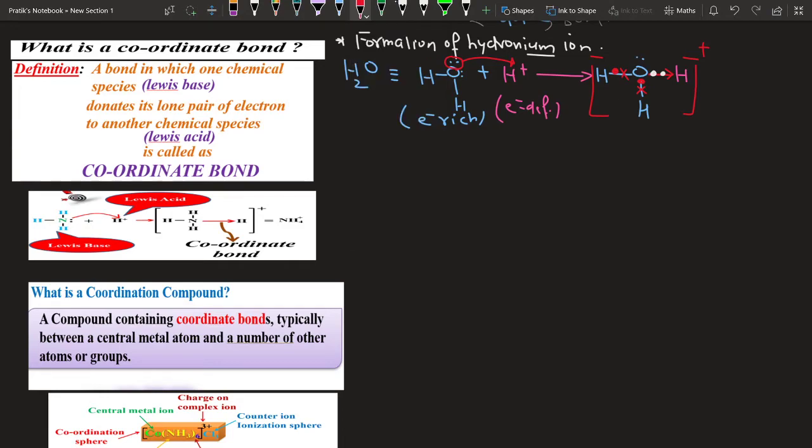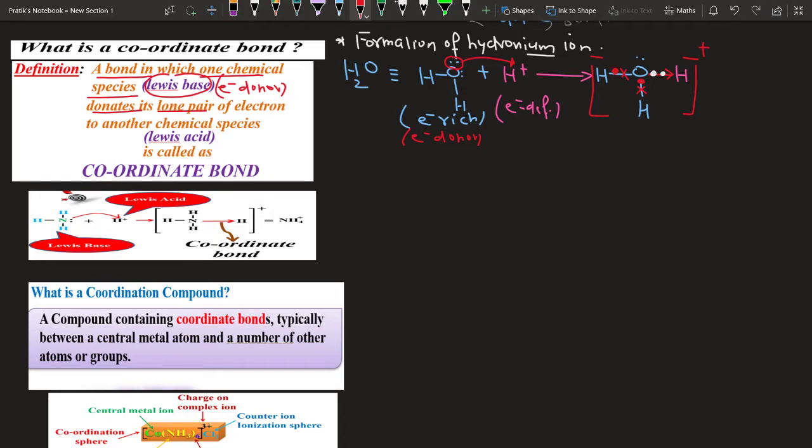Check the definition. A bond in which one chemical species, a Lewis base, meaning an electron donor. Are you finding any electron donor? Here the water molecule is acting as the electron donor.